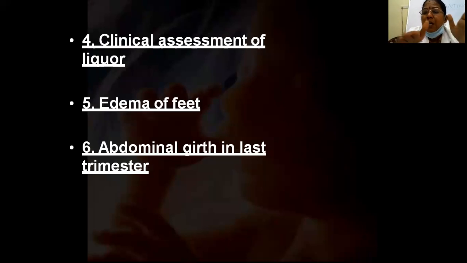When we palpate, if the fetal parts are felt very easily, that means clinically the fundal height is not corresponding to the period of gestation, so we have to suspect oligohydramnios. Or if there is an over distension of the uterus, where the height is more than the period of gestation, it can be polyhydramnios.